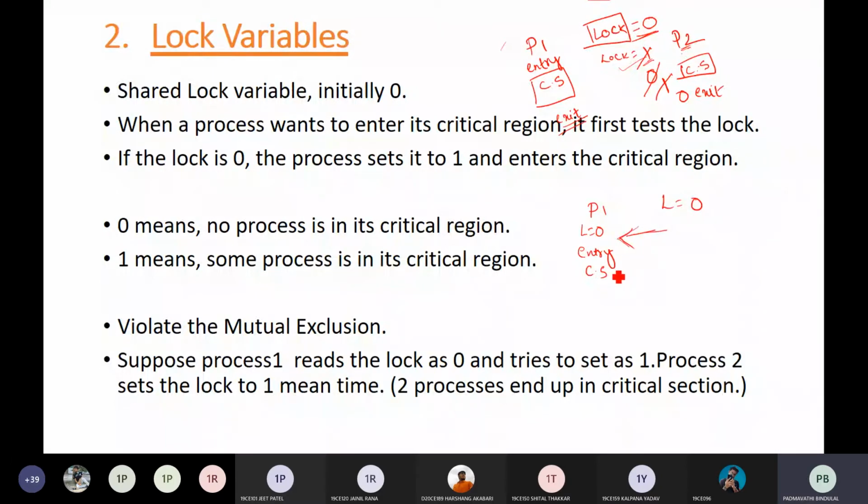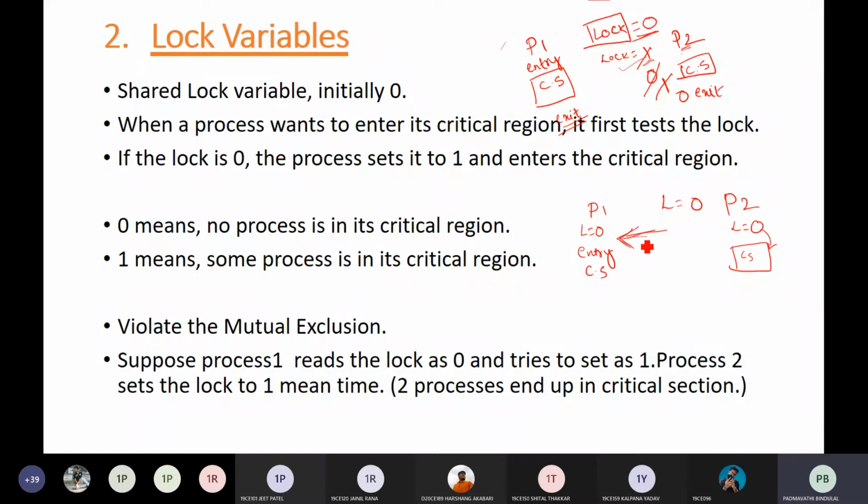In the meanwhile, P2 has also read the lock equal to 0. That means this process is also assuming no other process is there in the critical section, so it goes into the critical section and performs its task.